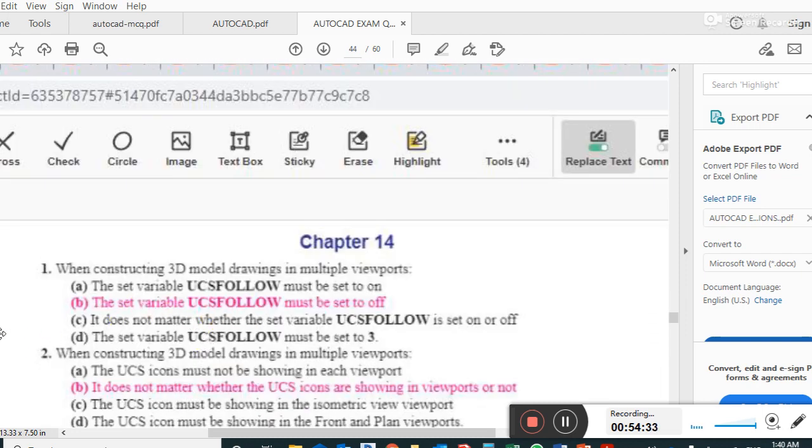Guys, chapter number 14, question number 1. When constructing a 3D model drawing in multiple viewports, the system variable UCSVP must be set to off. When constructing a 3D model drawing in multiple viewports, it does not matter whether the UCS icons are showing in the viewport or not.